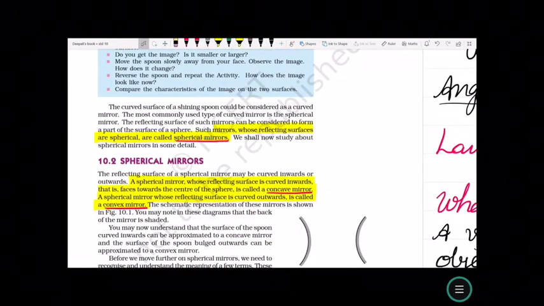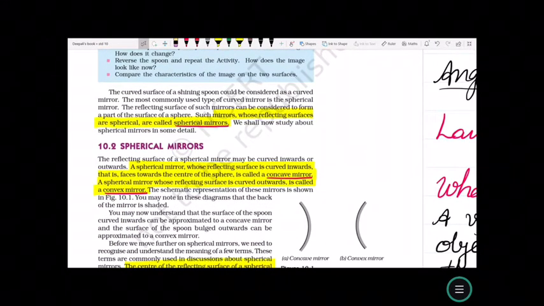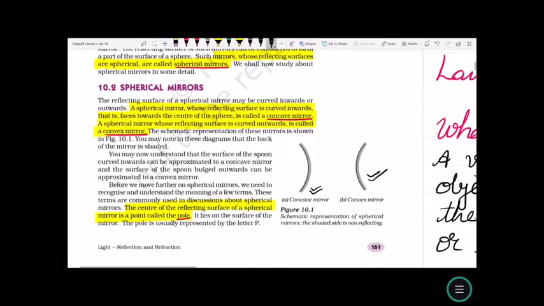Now, there are two kinds of spherical mirror. The reflecting surface of a spherical mirror may be curved inwards or outwards. A spherical mirror whose reflecting surface is curved inwards, that is, faces towards the center of the sphere, is called a concave mirror, as shown in the figure. The spherical mirror whose reflecting surface is curved outwards is called a convex mirror. The schematic diagram of the concave mirror and the convex mirror is shown here.